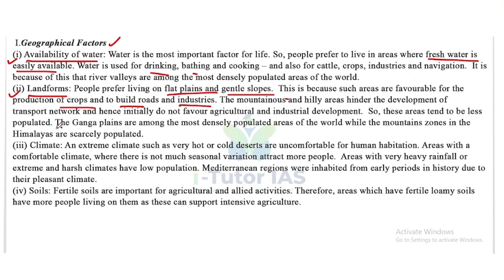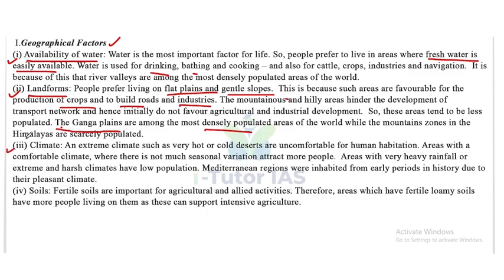The Ganga Plain is among the most densely populated areas of the world, while the mountain zones in the Himalaya are scarcely populated. So we know the Ganga Plain is the most densely populated area, but at the same time mountainous areas like the Himalayas are scarcely populated. That is the influence of landforms.